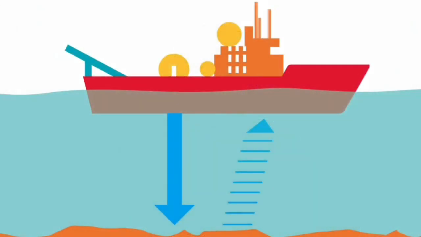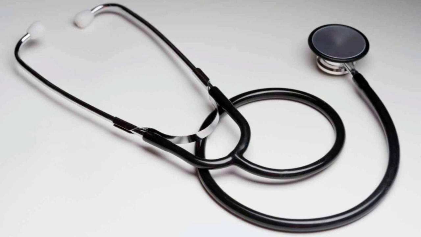You guys must be wondering what the applications of reflection are. Sonar, or sound navigation and ranging, of ships uses sound waves to measure the distance and speed of underwater objects. The stethoscope used by doctors is also an application of reflection of waves.